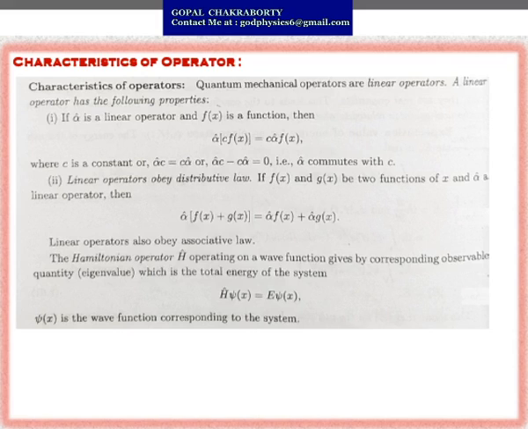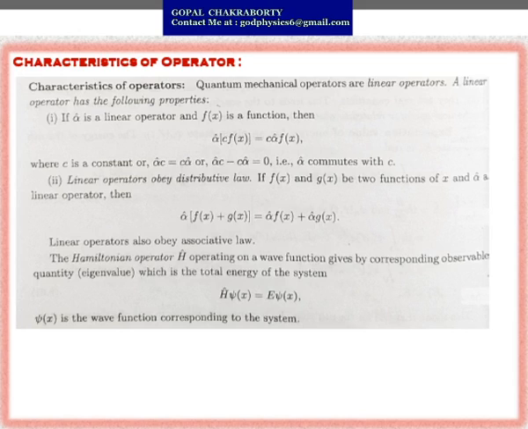If alpha cap is a linear operator and f(x) is a function, then alpha cap of c f(x) equals c times alpha cap f(x), where c is a constant. So alpha cap c minus c alpha cap equals 0. Therefore alpha cap always commutes with c.